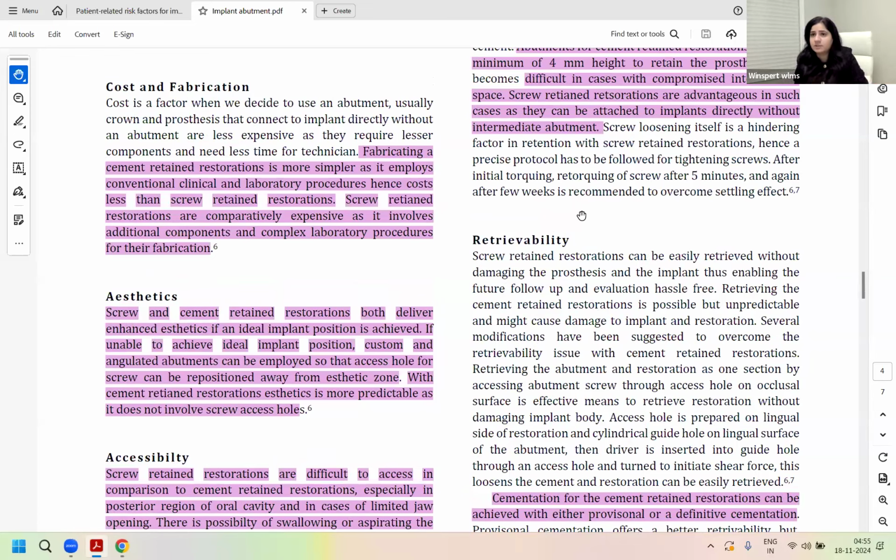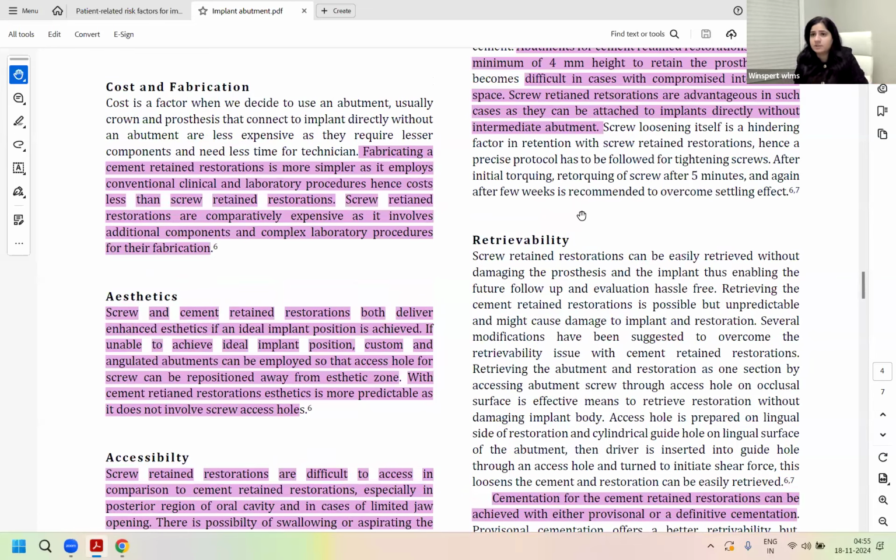So I'm giving you these concepts because these are direct exam questions, right? In the posterior area, with limited mouth opening and high occlusal forces, what kind of restoration selection would go there? Your basic cement retained would be preferred there, right?